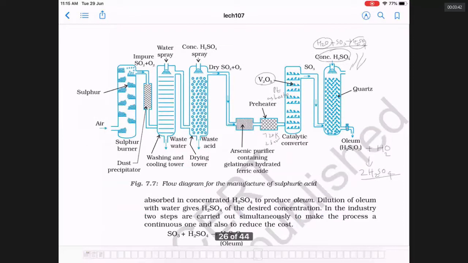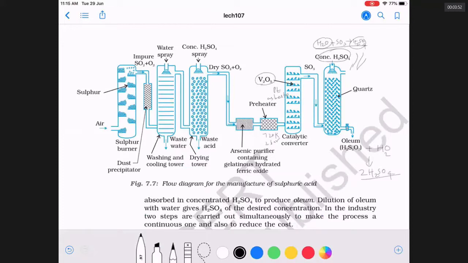Notice, if you are adding more water, you get diluted sulfuric acid. But here there is a very important instruction to you. If you want to dilute sulfuric acid in a container, you take water. In the water, you add concentrated sulfuric acid.